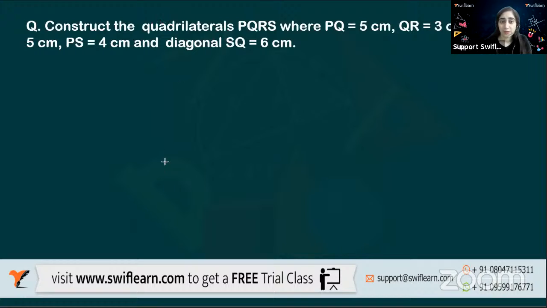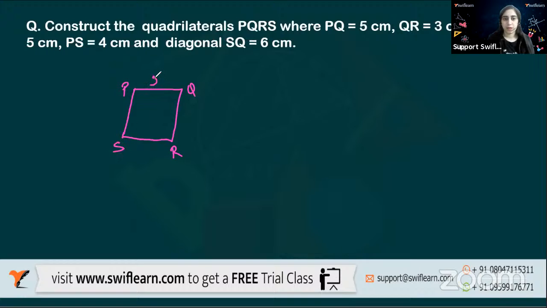Okay, let's draw it together. So what will I do? First of all, let's draw a rough figure. That would be the best idea. Okay, let's draw a quadrilateral PQRS.